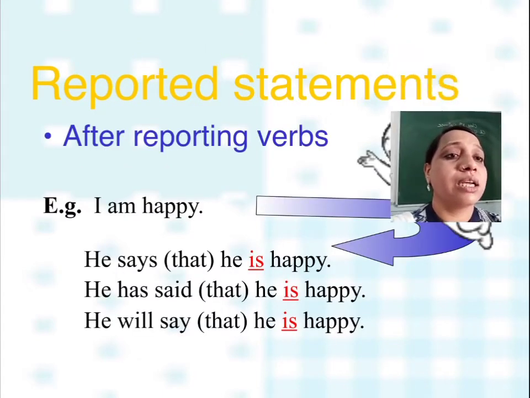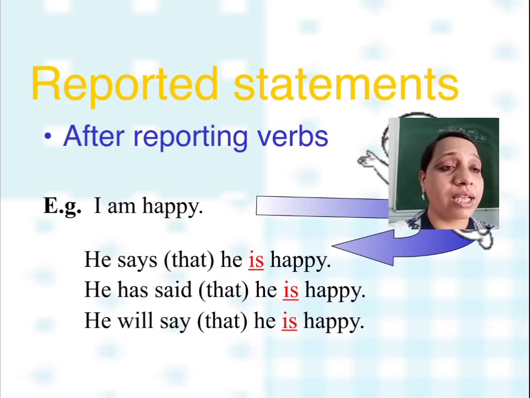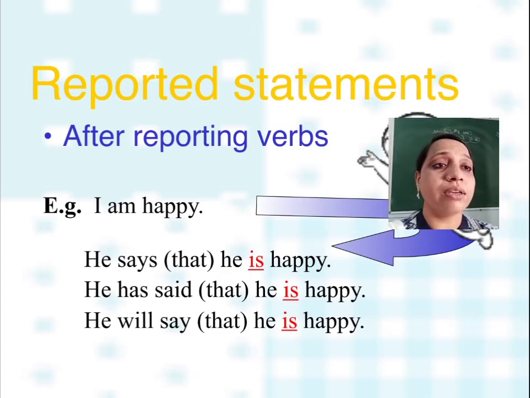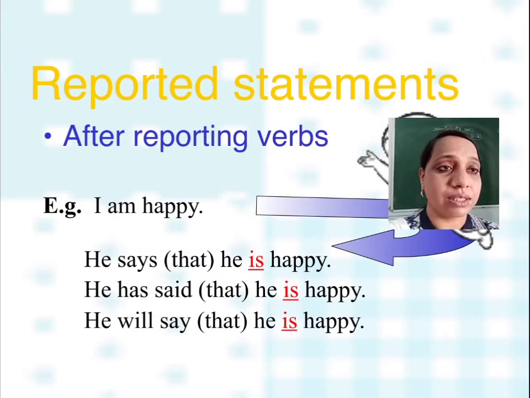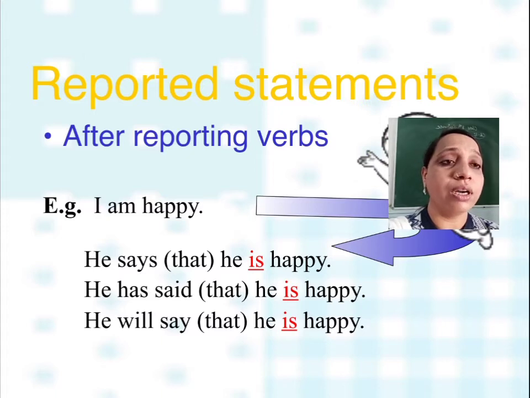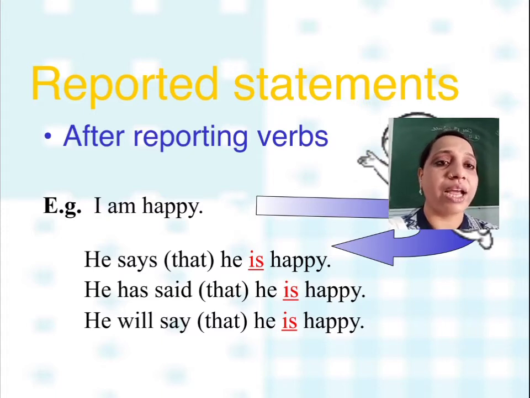Next, as I have told you, while converting into indirect speech, you have to convert the tenses also. But when your reporting verb is in the present tense or in the future tense, there is no need to convert the tenses. Just the pronoun will get changed. As he said, I am happy. He says, I am happy. So he says that he is happy.